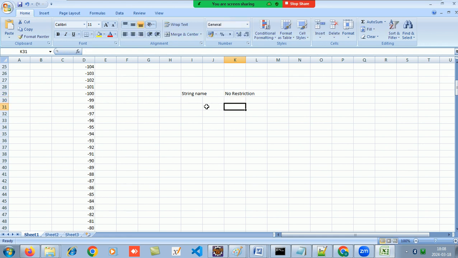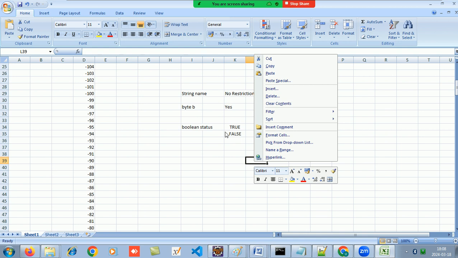But if I make a byte b, is there a restriction? Yes. Is there a restriction for boolean? If I make boolean status, what can come in status? Only two values. Which are they? True or false, correct. 0 or 1, or true or false, right?